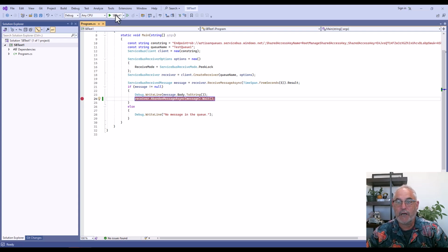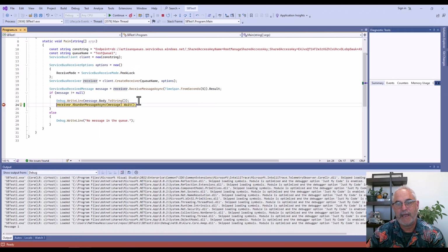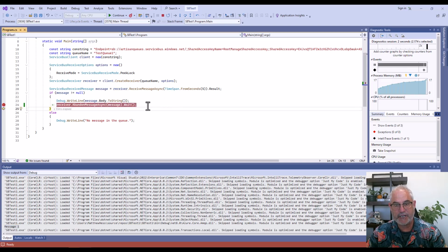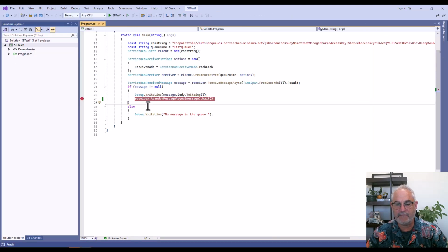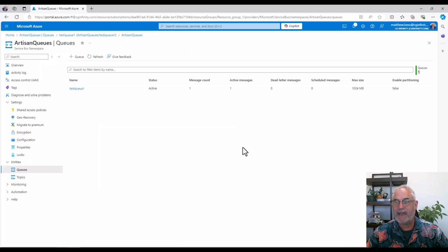So we can run our test code here. And we wrote out the message one right there. That's the body. And now let's just go ahead and abandon this message, and we'll do F5 to finish the program, not to complete the queue. And then if I go back here and refresh, you'll see the message is still there, still active. So that's what abandon does.